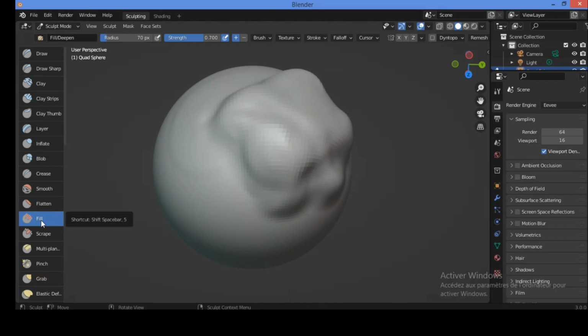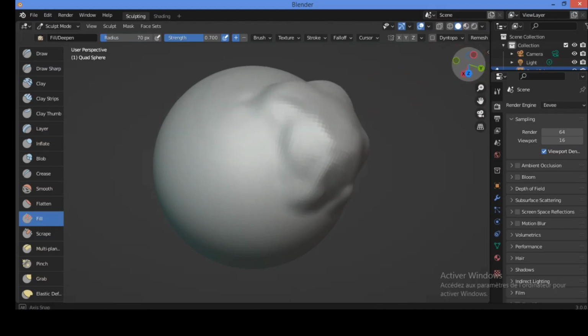Now let's move to the fill brush. The fill brush brings vertices. As shown here, we have a different vacuum between these different parts all over this geometry. So the fill brush brings vertices below the brush plane upwards, as shown here.